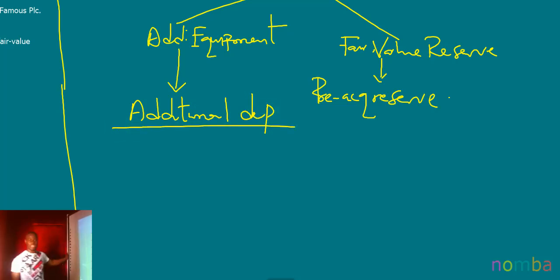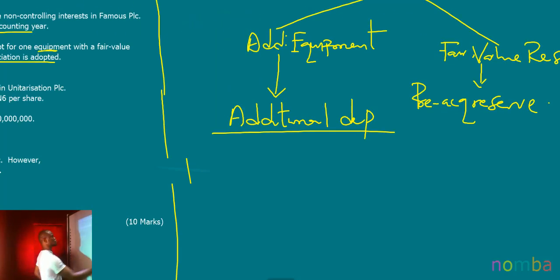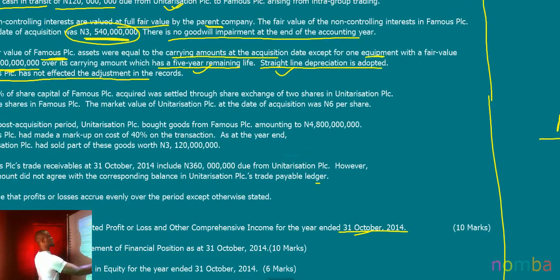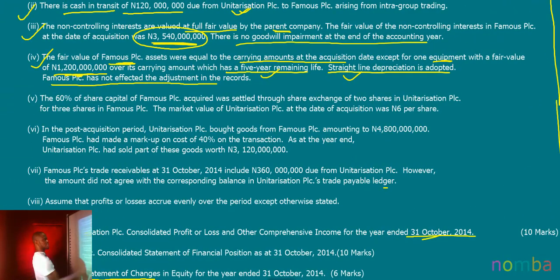And how do we determine the additional depreciation? The question will give you the useful life of the asset, or they will give you a depreciation rate. If they don't give you those figures, there is no way you would be able to determine the additional depreciation. However, this question gave it to us. This question gave us the remaining life of this asset as 5 years. This is it. 5 years remaining life. And he told us that the straight line method of depreciation should be adopted. And he said he has not effected these adjustments in the records.